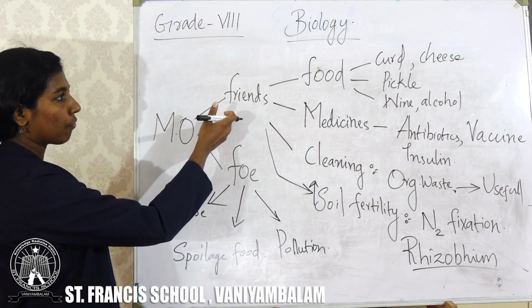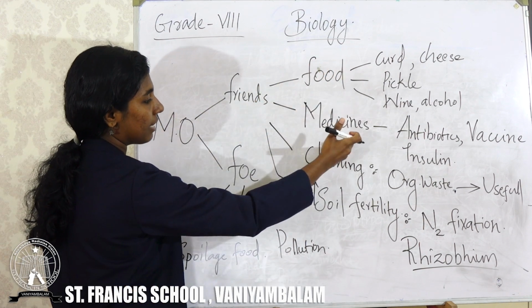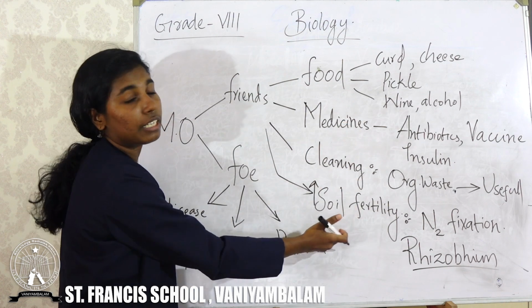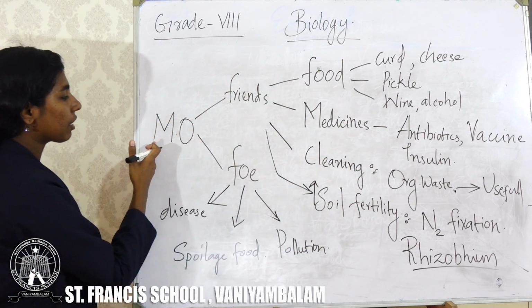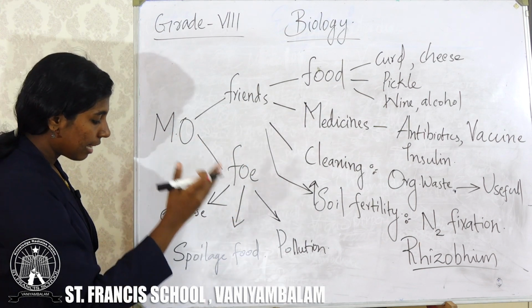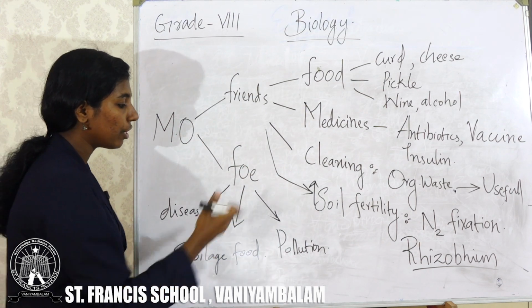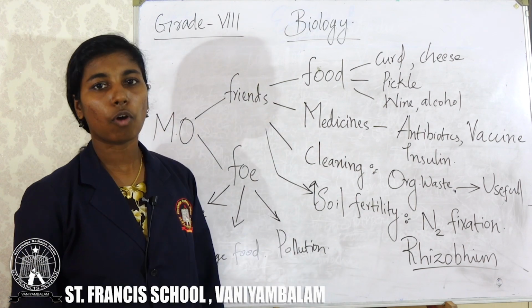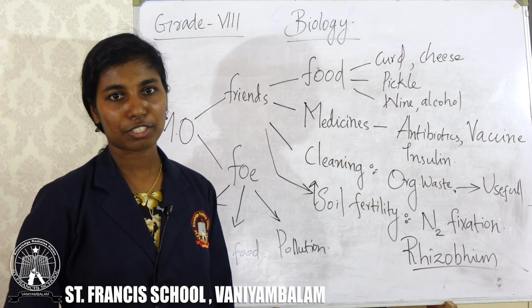So microbes are our friend. They help to make food, medicines, for cleaning purposes, and they increase the soil fertility. Microorganisms are our foe, or our enemy, because they can cause disease. They will result in the spoilage of food. They will cause the pollution of water. Hope you are clear on the point.